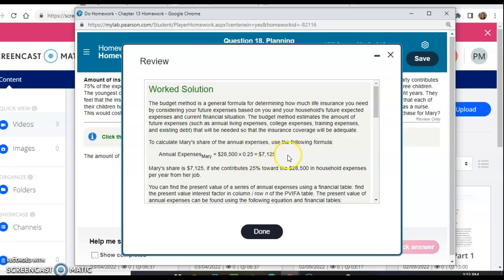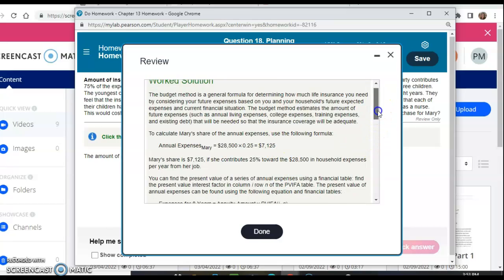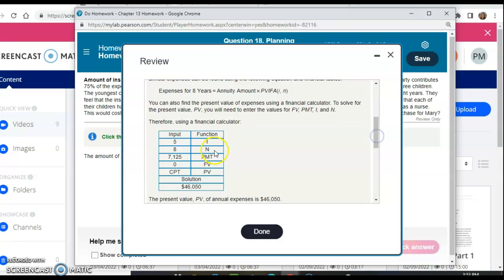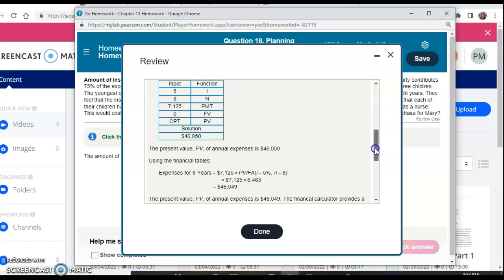So you're taking that times Mary's, but this is on Mary's side. So Mary, 28,500 of their annual expenses at her 25%. She's contributing 7,125. If you can find her present value, so again, you would go to that calculator. 5% was my interest. The term was 8 years. Her amount for the payment towards those annual expenses, 7,125. You would put in a 0 for future value, and then present value comes out to be $46,050.